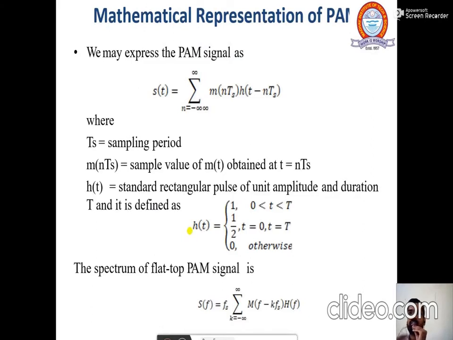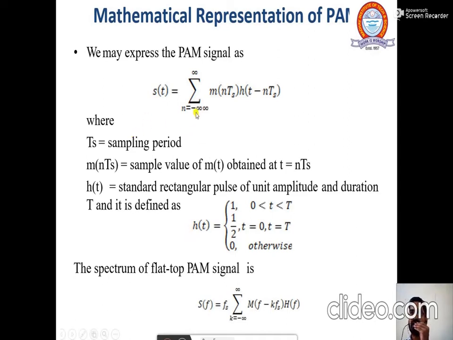So the discharge switch is then opened and thus the capacitor has no voltage. Hence the output of the sample and hold circuit consists of a flat top sample like this. So this sample is pulled and this is discarded. This is pulled, this is discarded.